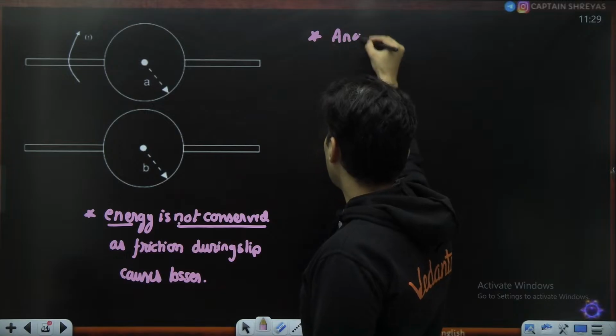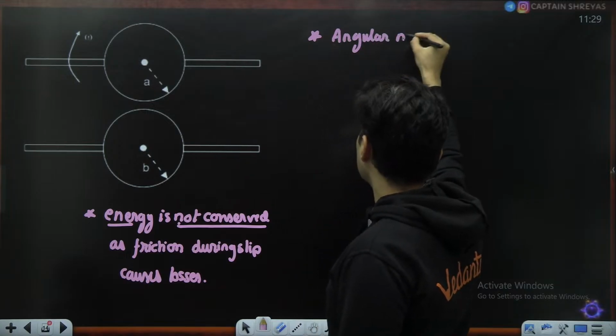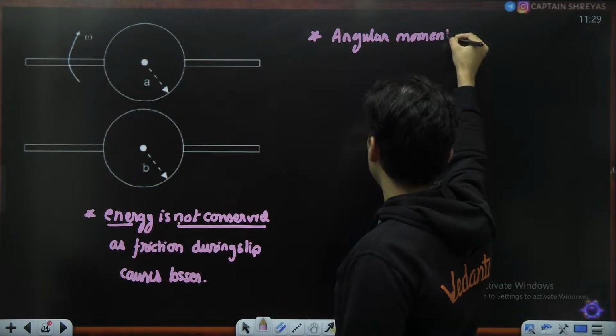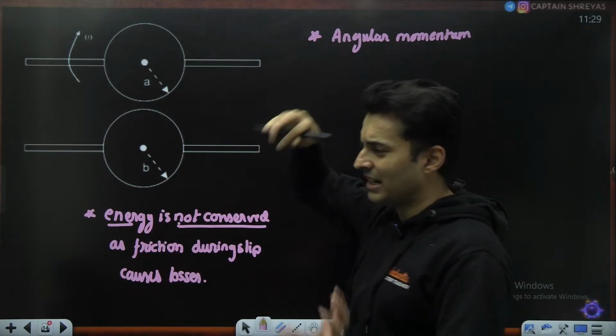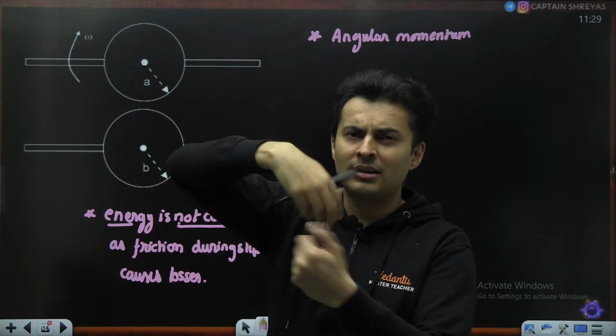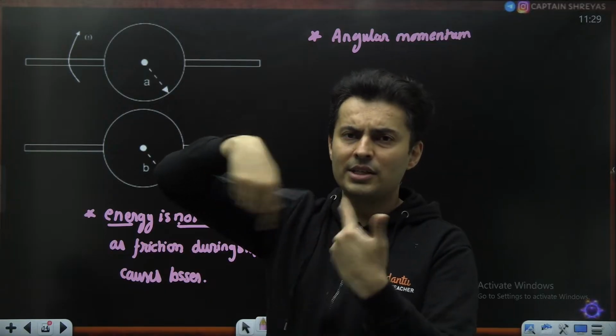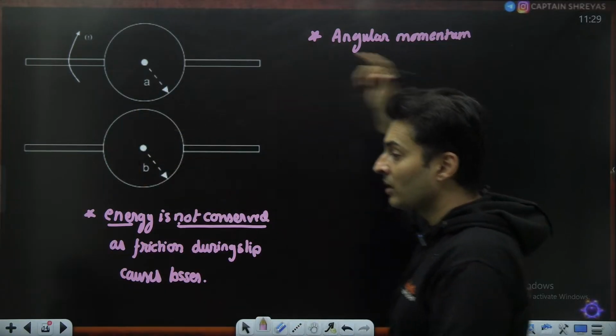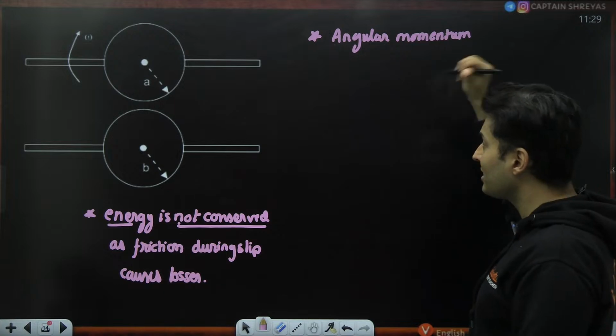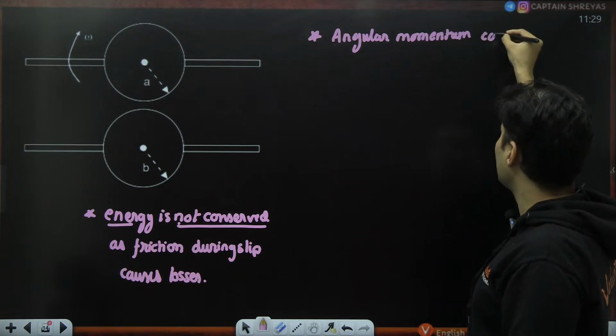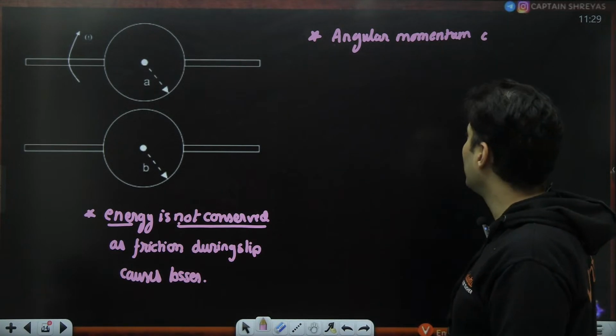What about angular momentum, because this looks like a problem of angular momentum conservation. You have solved many problems like that. A disk is rotating, it is placed on another disk, it slips initially and eventually they achieve a common angular speed. But that problem is slightly different from this problem. Angular momentum conservation. What do you think about it?